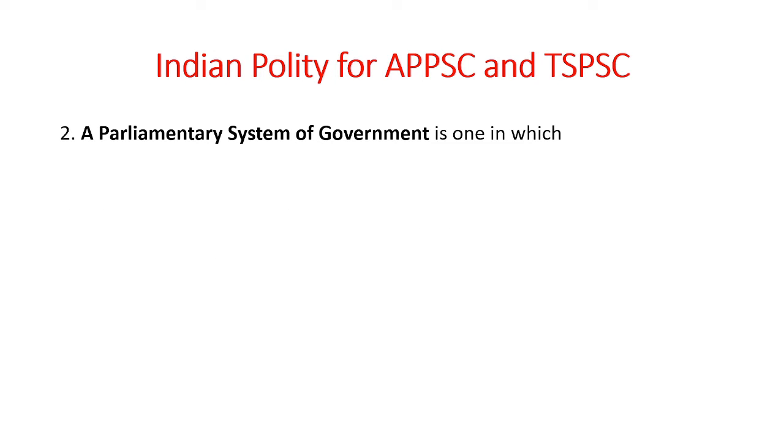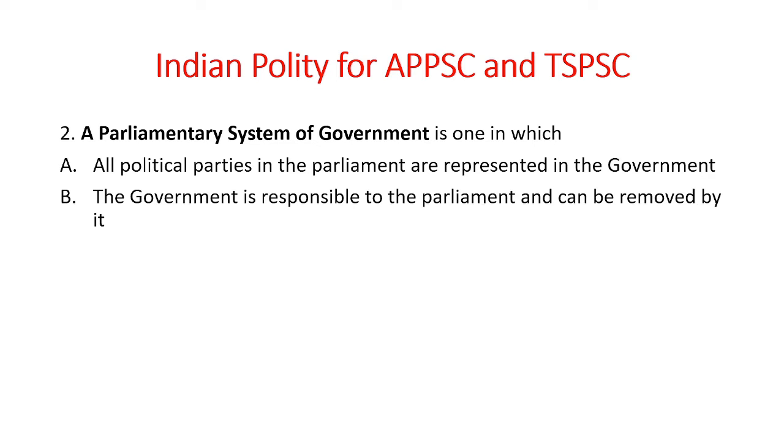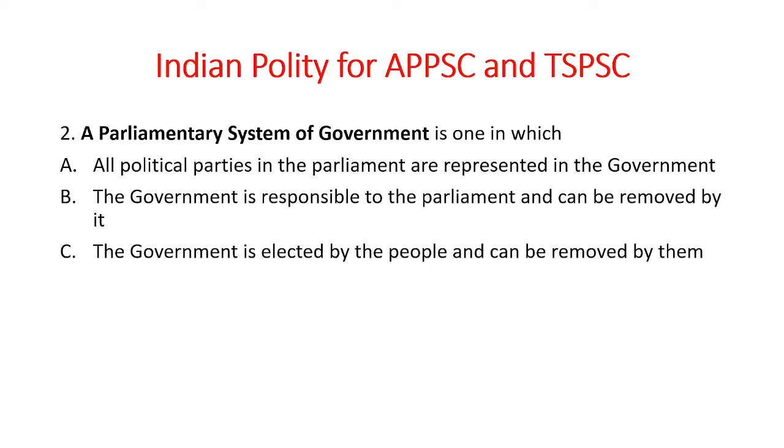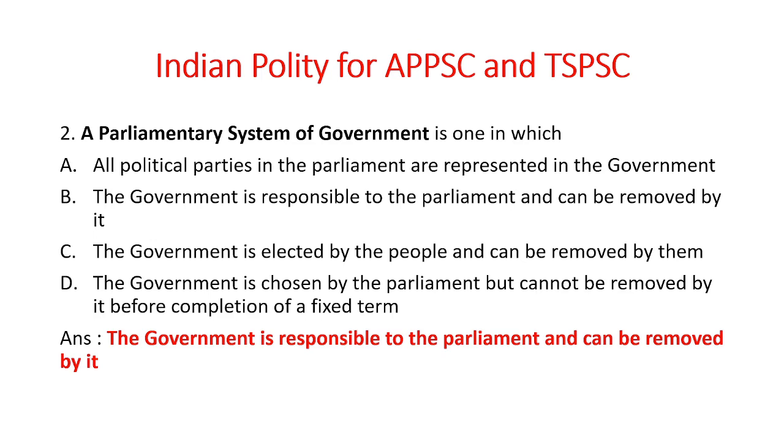Next. A parliamentary system of government is one in which, the options are: all political parties in the parliament are represented in the government; the government is responsible to the parliament and can be removed by it; the government is elected by the people and can be removed by them; the government is chosen by the parliament but cannot be removed by it before completion of a fixed term. So the parliamentary system of government is one in which the government is responsible to the parliament and can be removed by it.